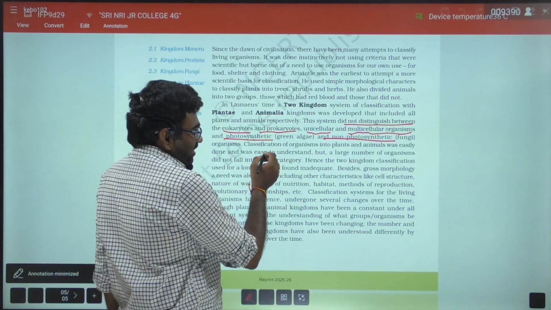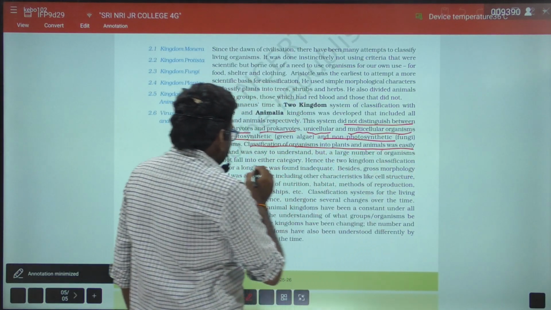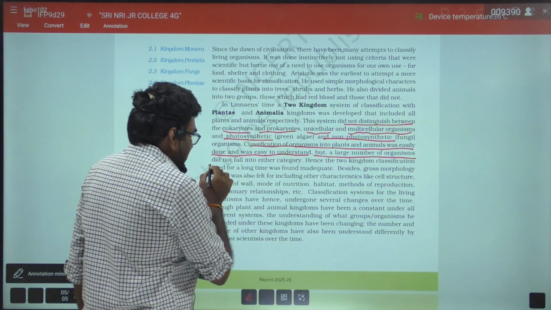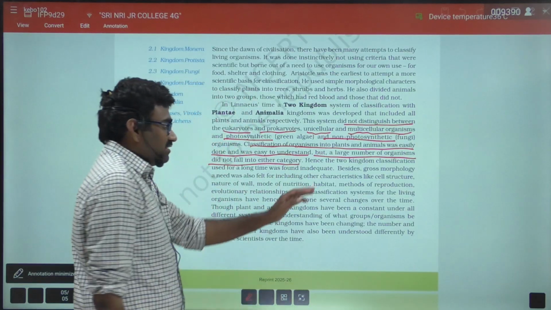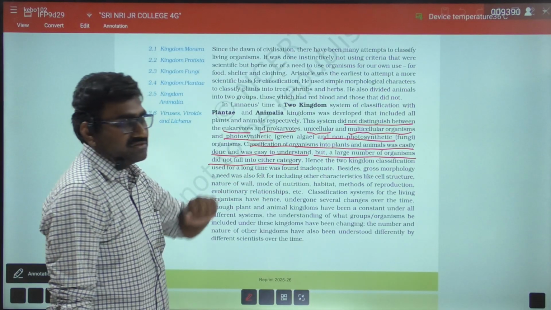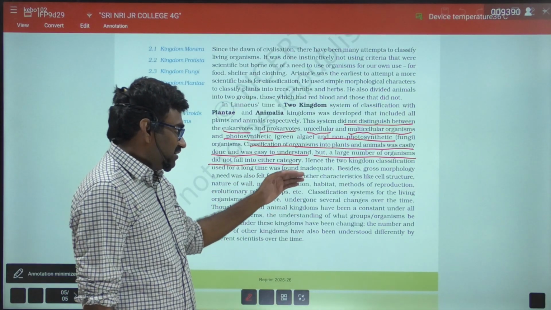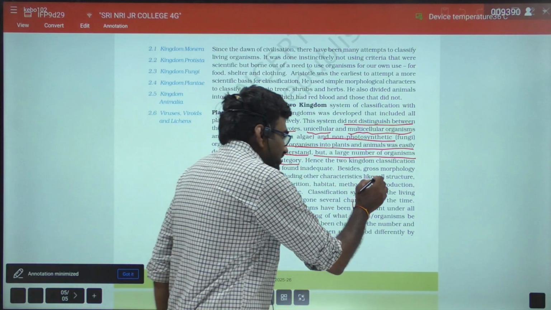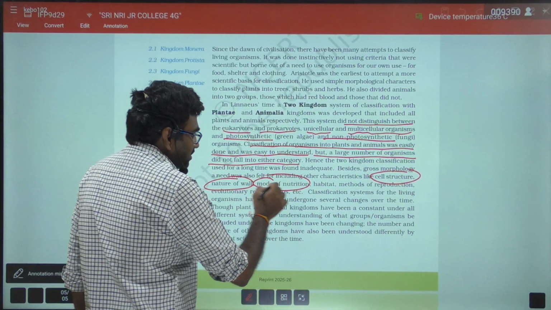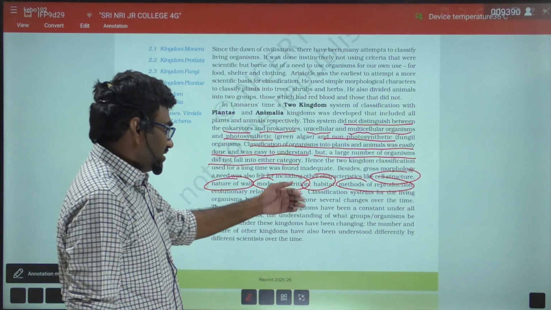Classification of organisms into plants and animals was easily done and was easy to understand, but a large number of organisms did not fall into either category. Hence, the two kingdom classification used for a long time was found inadequate. Besides gross morphology, a need was also felt for including other characters like cell structure, nature of wall, mode of nutrition, habitat, methods of reproduction, evolutionary relationships, etc.